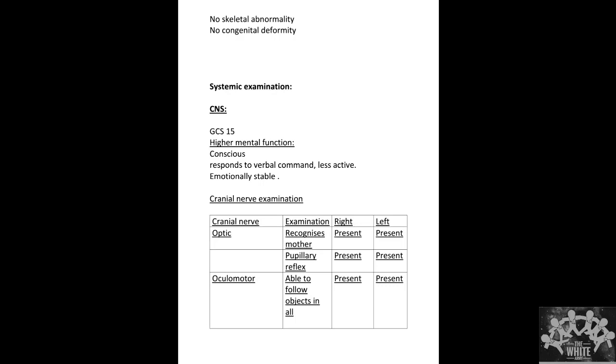Systemic examination, central nervous system. The Glasgow Coma Scale was 15. Higher mental function: conscious, responds to verbal command, is less active and emotionally stable. Cranial nerve examination: optic nerve, able to recognize the mother. Pupillary reflex was present in both eyes. Oculomotor nerve, able to follow objects in all directions of gaze, right and left both present.